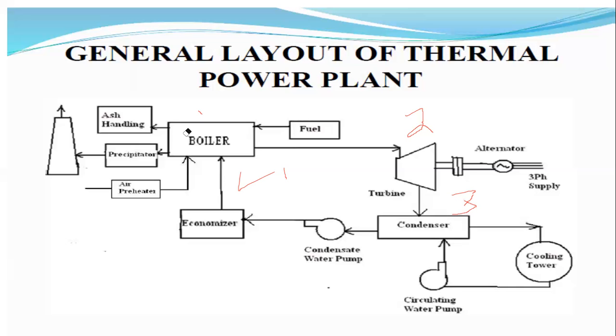By using that heat energy, it will be converted into steam. That steam energy is given to the turbine blades. Then by using the steam energy, the turbine blades are rotated. Due to rotation of the turbine blades, some amount of mechanical energy is produced.